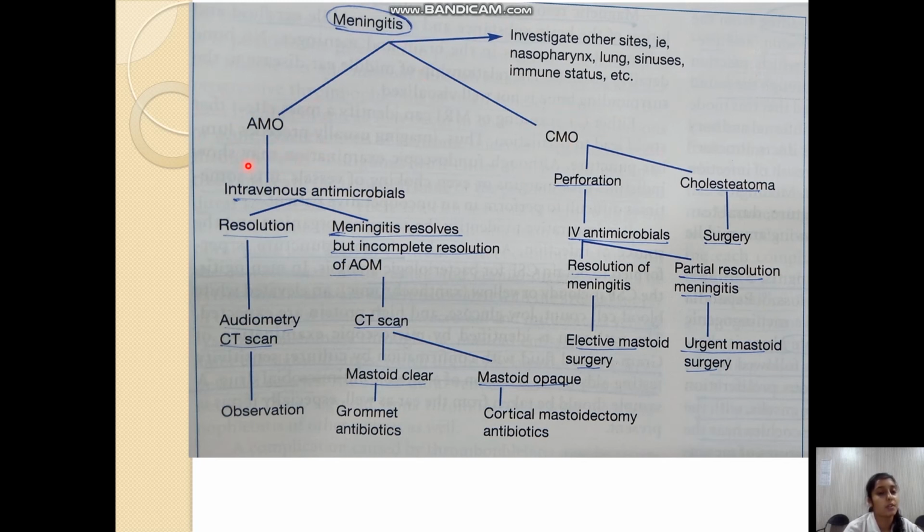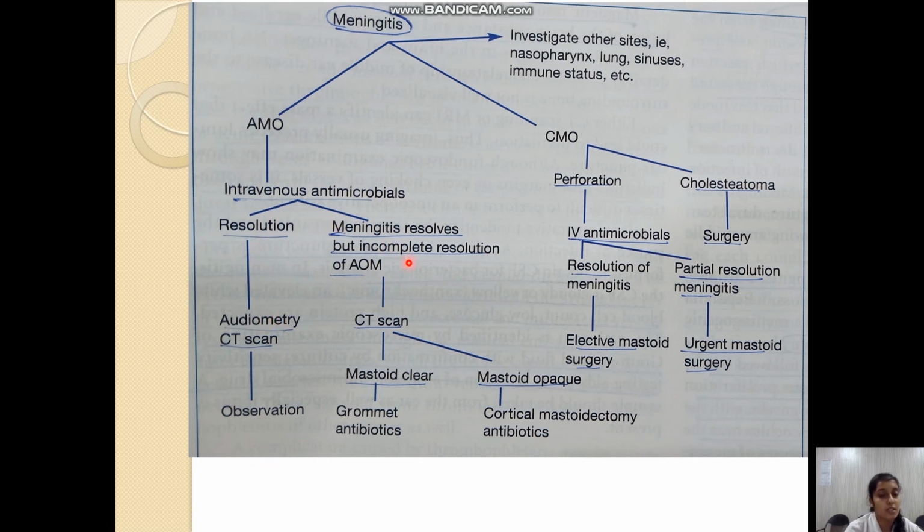If there is acute infection or acute otitis media, then intravenous antimicrobials are started. It will usually resolve with the intravenous antimicrobials, and after resolution we can go for audiometry and CT scan to rule out any other condition, and then the patient is usually kept for observation.